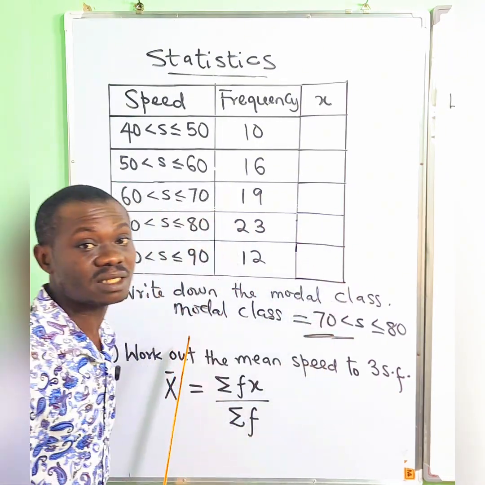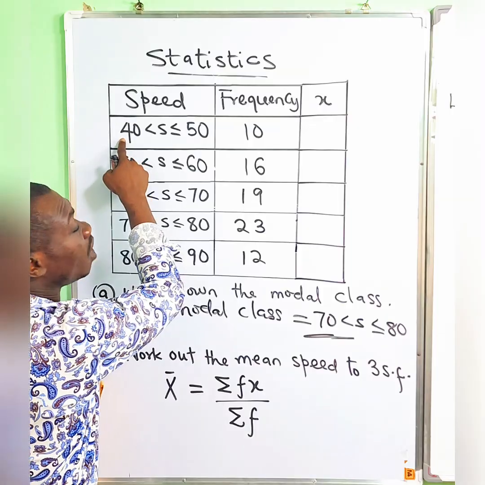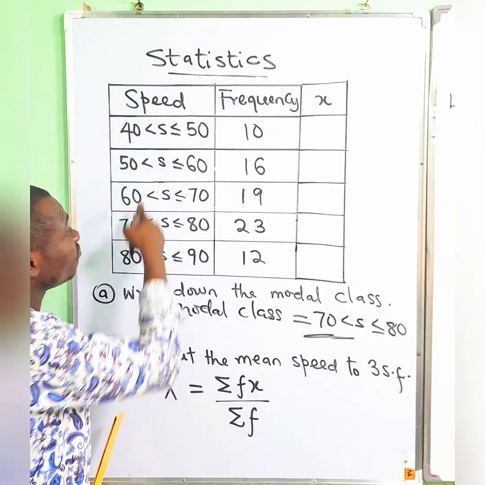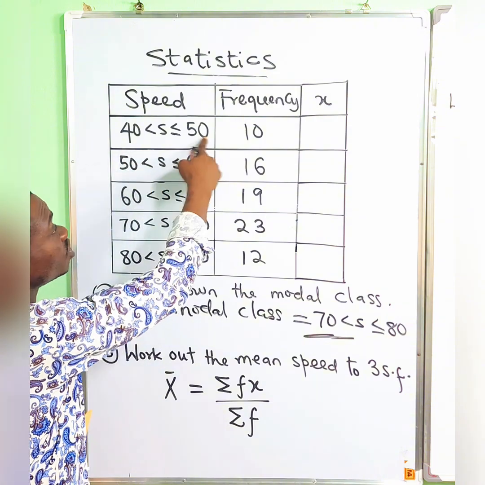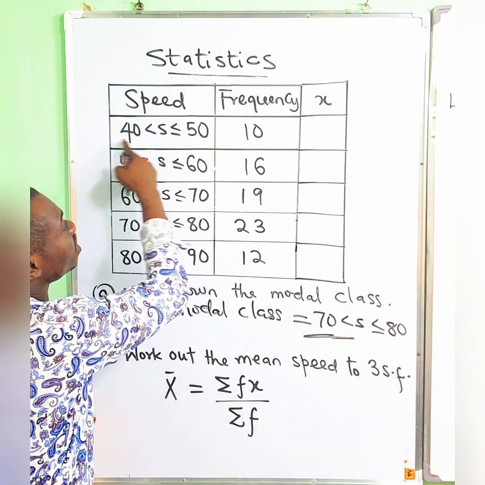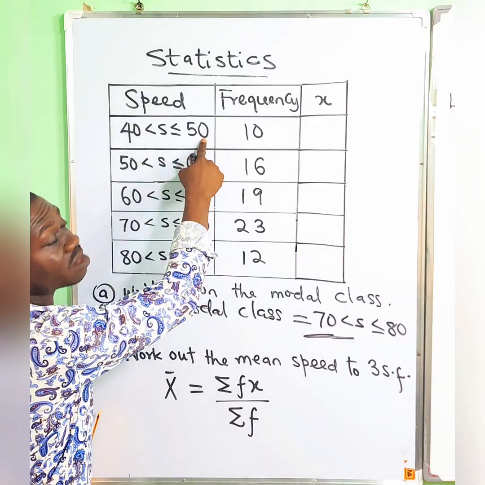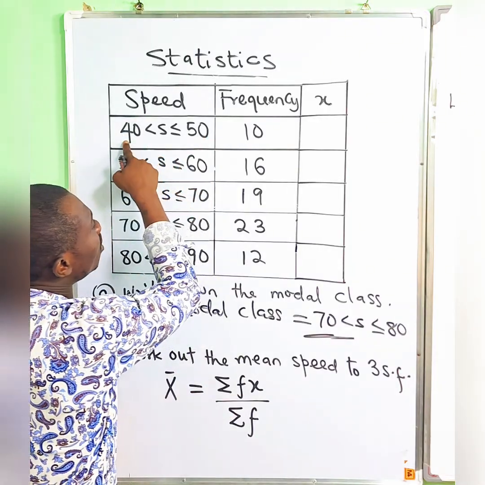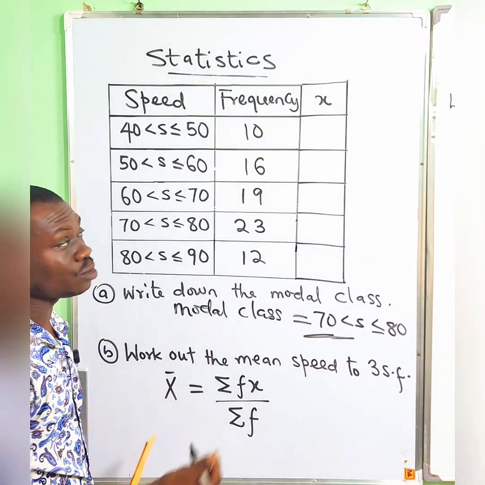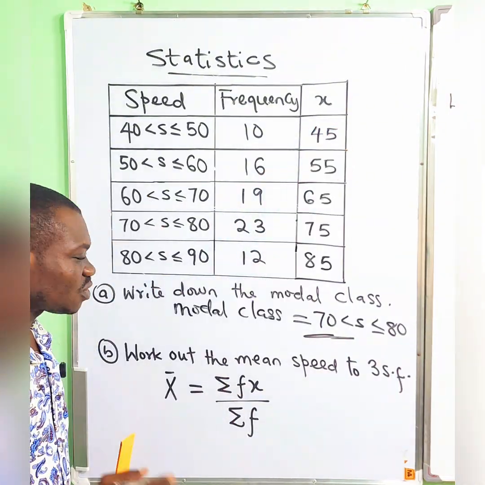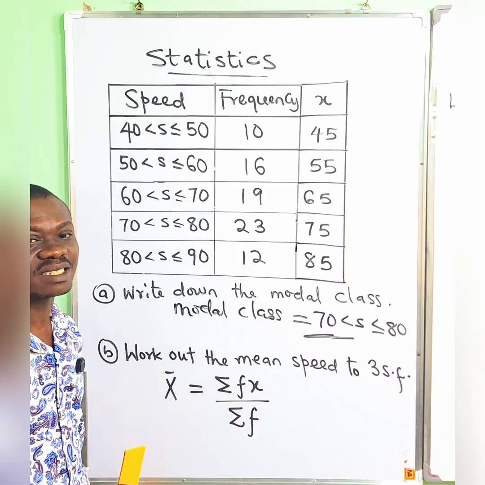And how do you get your midpoint? Just sum the lower class, and of course this is called the lower bound or the lower limit. All right, so for this class, this is your lower bound and this is the upper bound or the upper class. Okay, so now just sum this to this, divide by 2. So this is going to be 45. Okay, so now I've gotten the column for x, right?